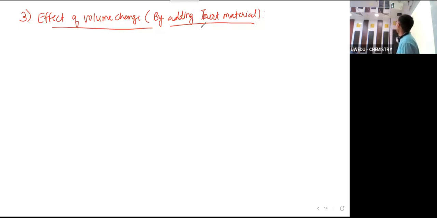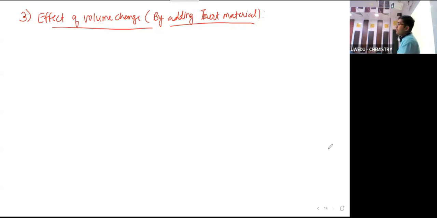Yes, what did you write, Amana? Volume? No. By adding inert material, volume should increase, right? See, if we are adding inert material, then volume increases.